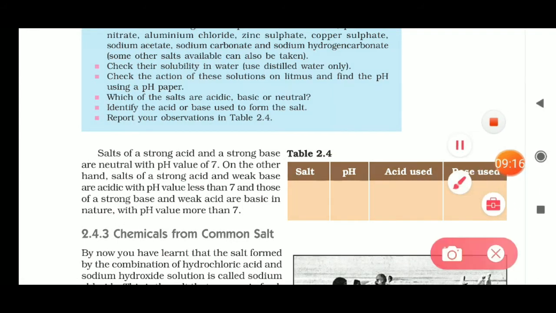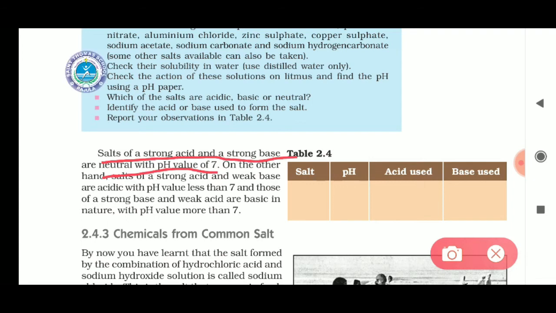Strong acid and strong base means the salts are formed from acid and base. As we all know, acid plus base gives salt plus water. So a salt formed from strong acid and strong base is neutral with pH value 7.